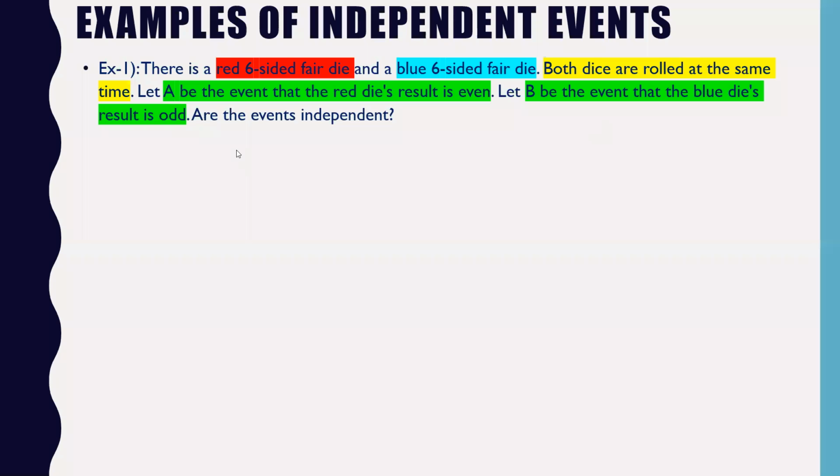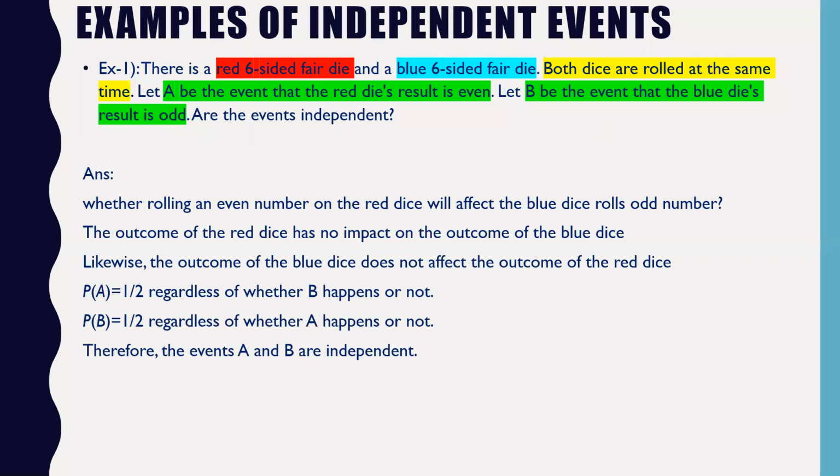We have already discussed, this event will be independent. I have already showed you in the previous slide. So this event will definitely be independent, because the probability of A and probability of B are the same. The probability of A, without considering whether B will happen, and the probability of B without considering A, are the same. So the occurrence of A does not affect the probability of B. Hence A and B are independent.